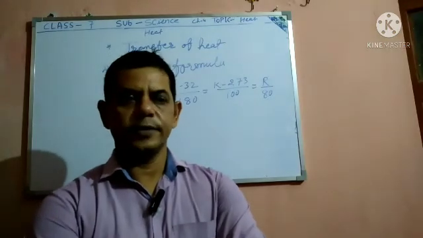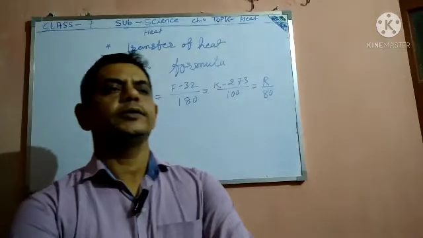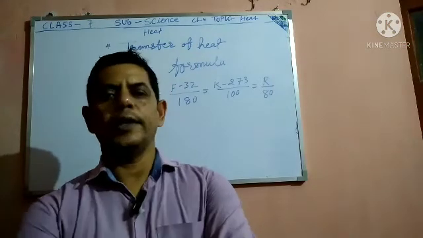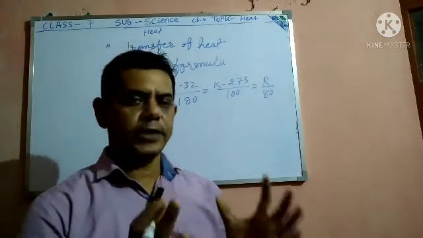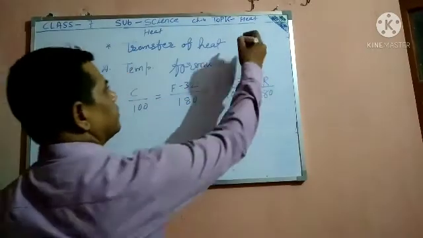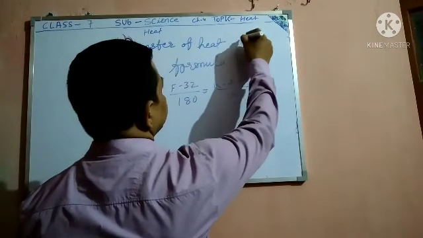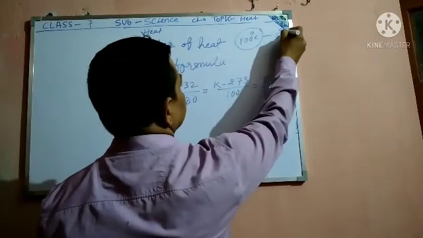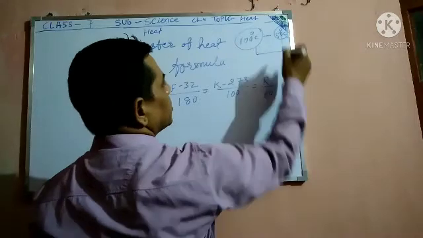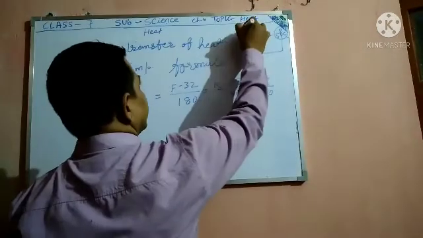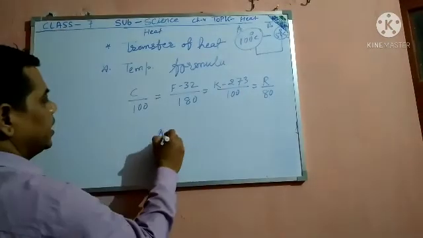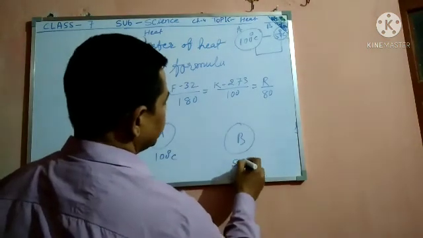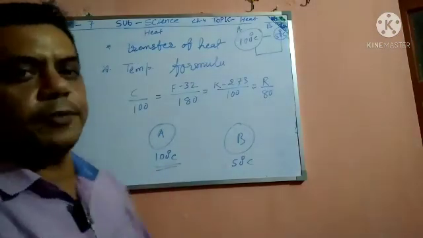Transfer of heat is always from higher temperature to lower temperature. If a hot material is taken at 100 degree centigrade, and another material is at 50 degree centigrade, then material A is at 100 degree centigrade and material B is at 50 degree centigrade.